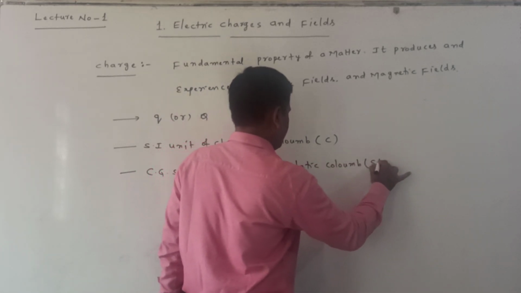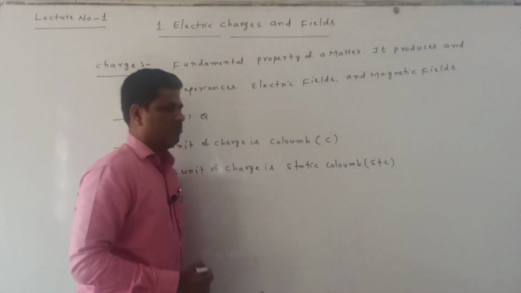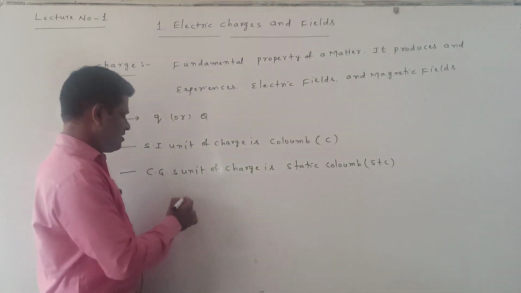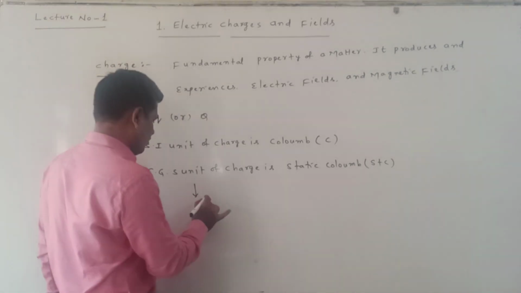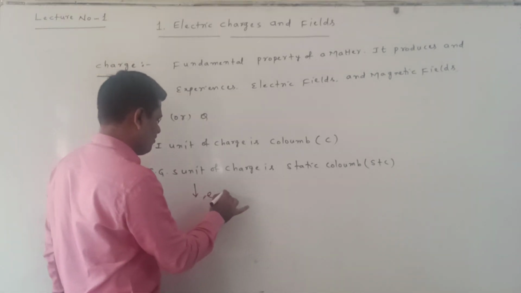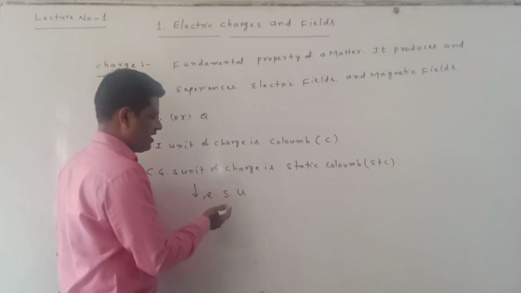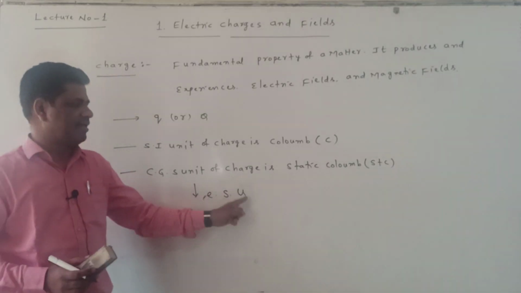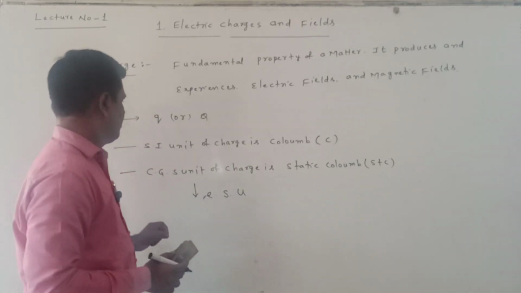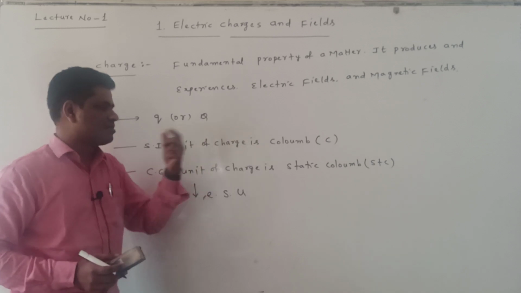The unit is statcoulomb, STC. Statcoulomb is another name, also called the electrostatic unit. It is the CGS unit, or electrostatic unit. Now the SI unit of charge is the coulomb.